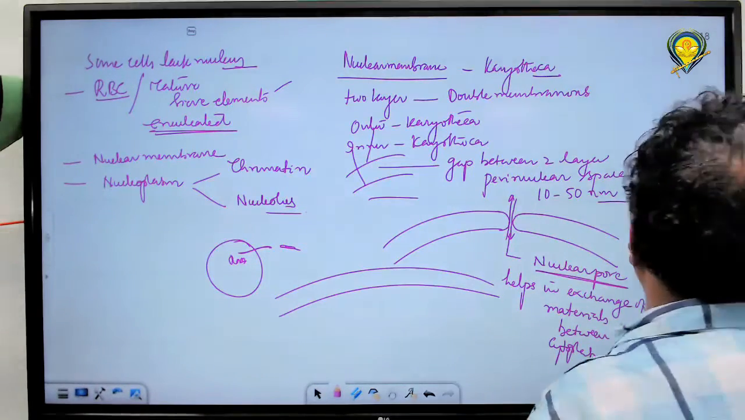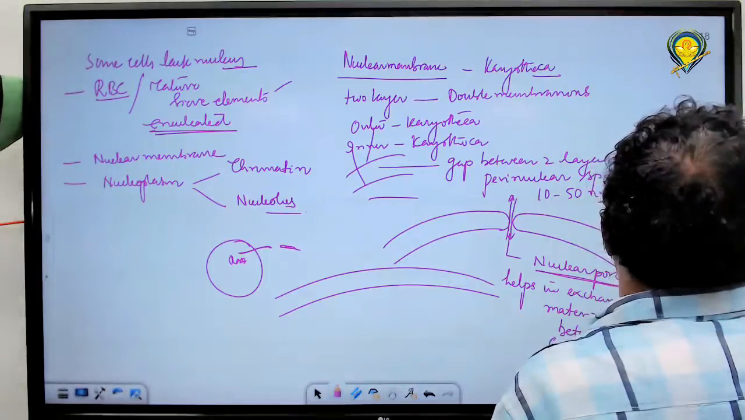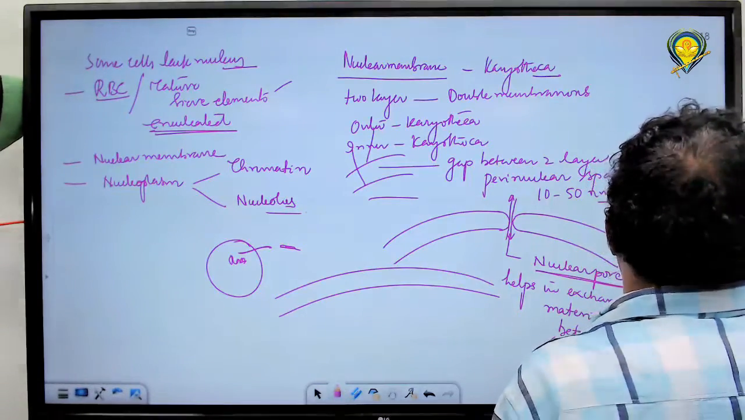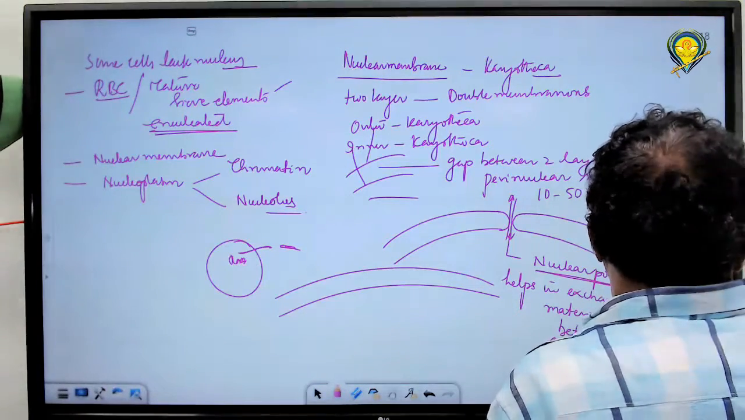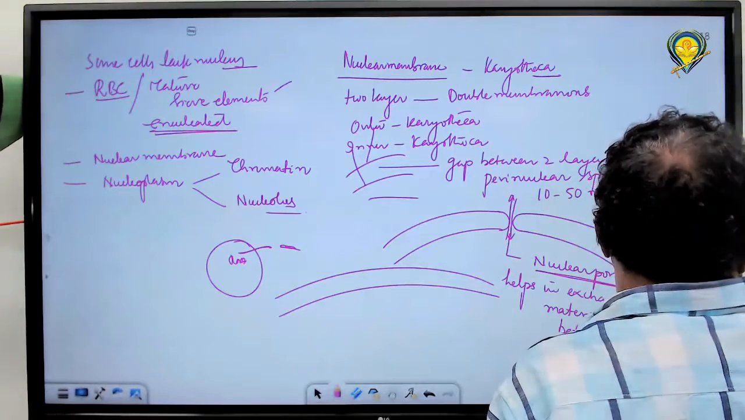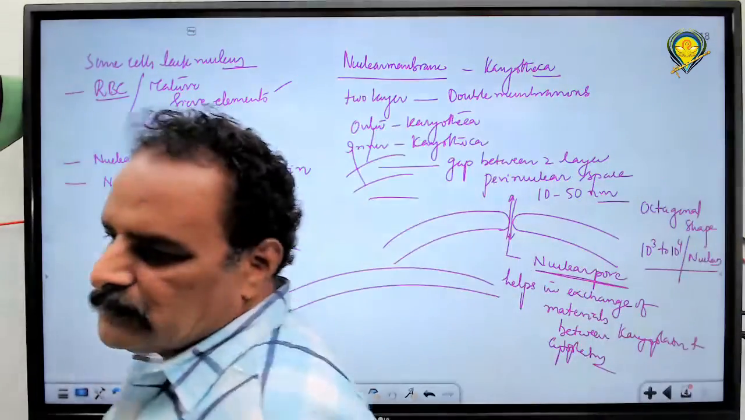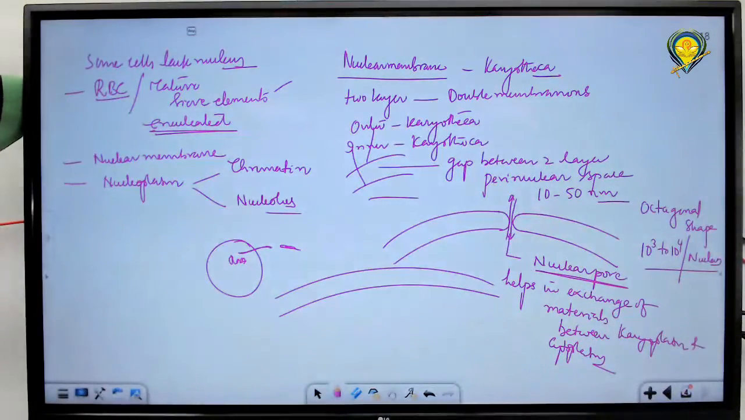The shape of the nuclear pores is octagonal. Their number is 10 to the power of 3 to 10 to the power of 4 per nucleus. What is that number? Number of nuclear pores per nucleus is how much? 10 to the power of 3 to 10 to the power of 4.